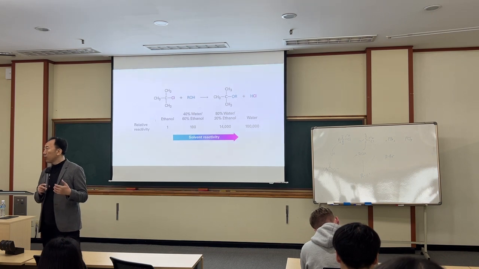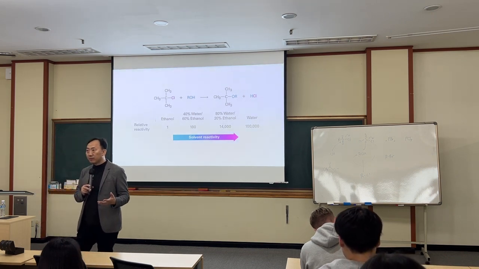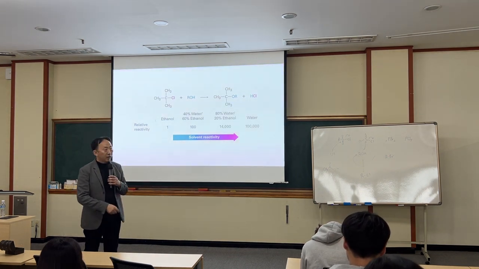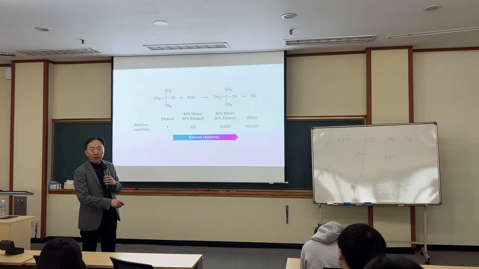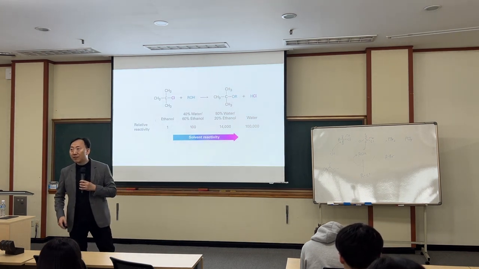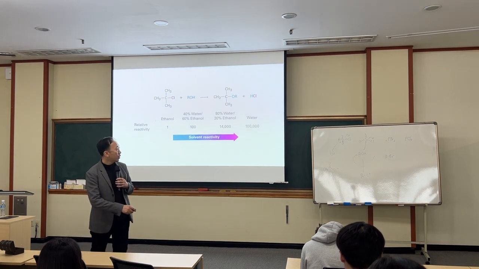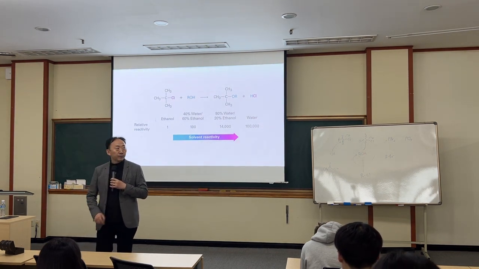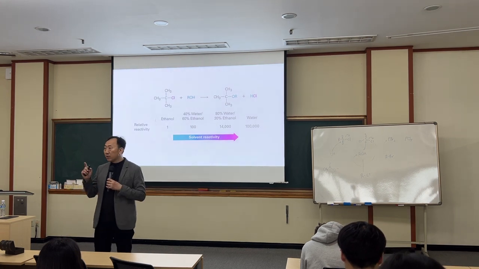SOCl2, retention or inversion? That's also inversion. We learned only three classes: tosylate, SOCl2, and PX3 or PX5, which are the same class. Okay, these two give you an inversion product. This gives you a retention product.